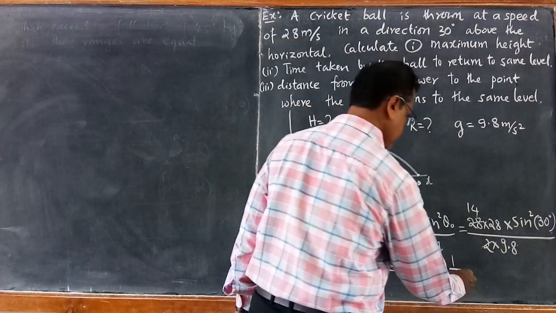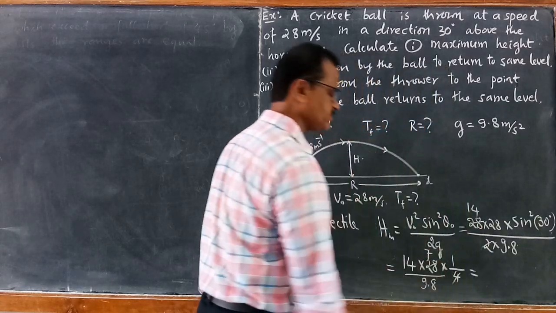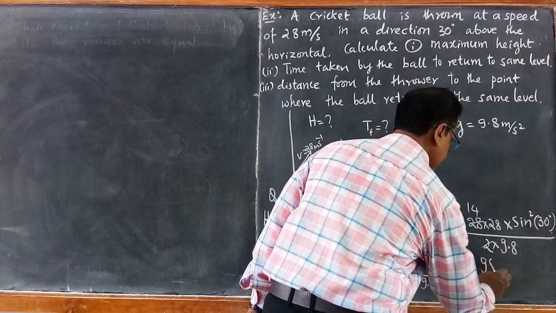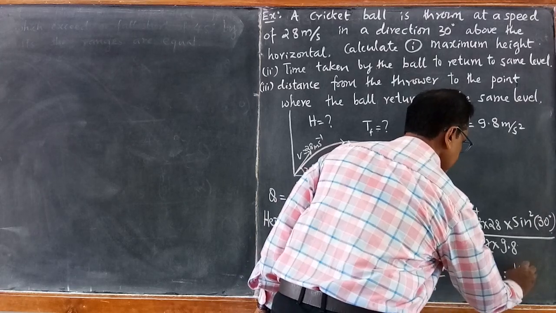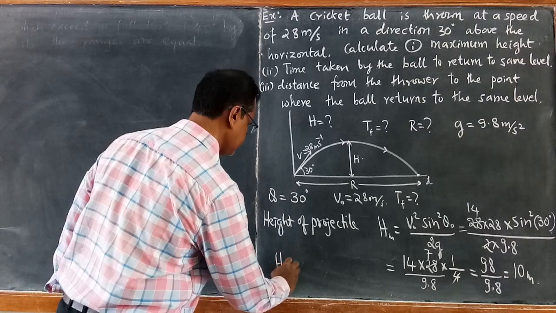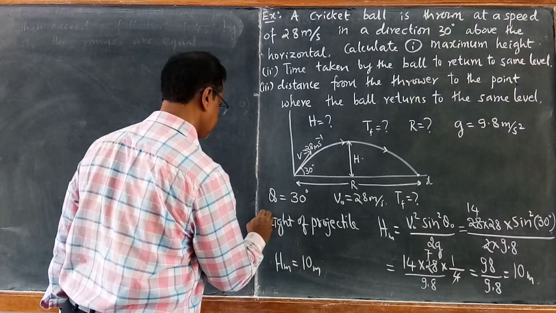So that becomes 4 1s are 4, 7s are, 14 7s are 98. So 98 divided by 9.8 becomes 10 meter. Therefore, the maximum height reached by the ball is 10 meter. This is the first question.